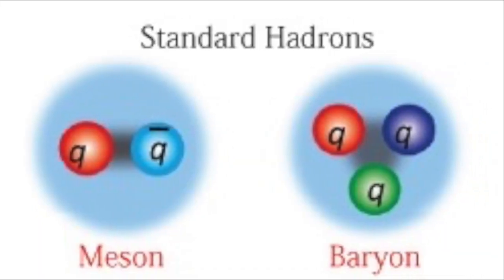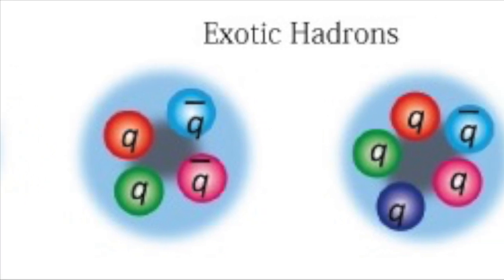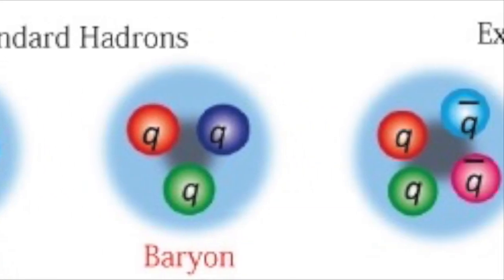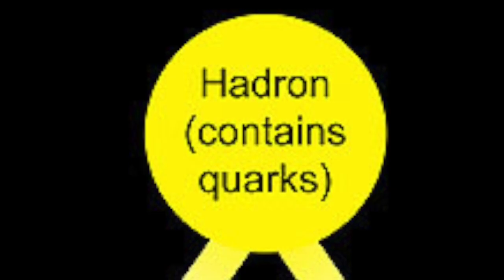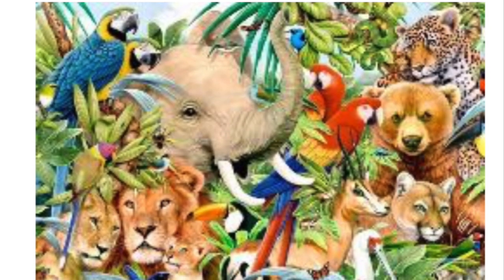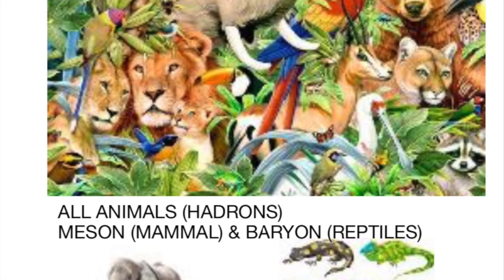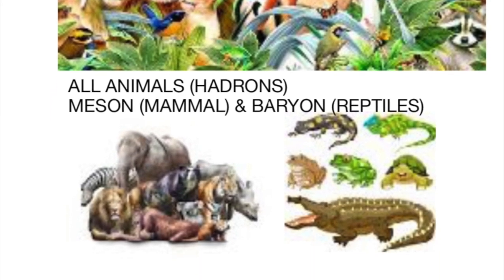There are two subcategories of hadrons: standard hadrons and exotic hadrons. Standard hadrons include mesons and baryons, whereas exotic hadrons have quark combinations consisting of more than 3 quarks. Meson and baryon were derived from the Greek words baris, meaning heavy, and mesos, meaning intermediate. If we make an analogy to the animal kingdom, the term hadron represents animal, while the terms meson and baryon represent mammal and reptile respectively.